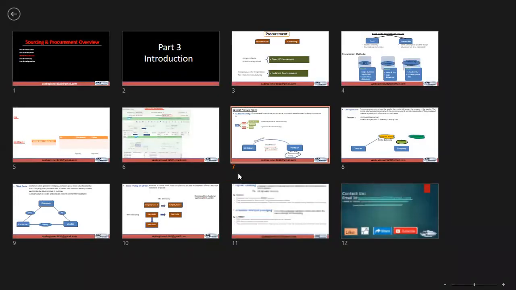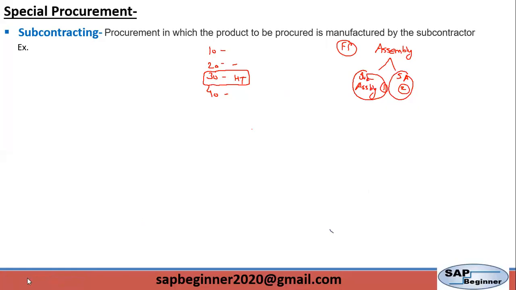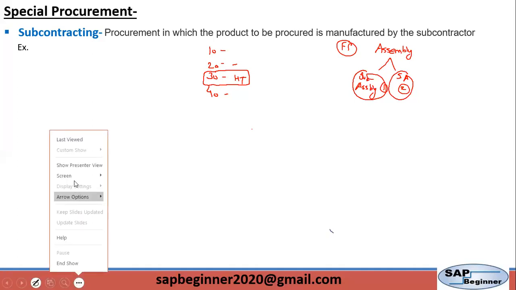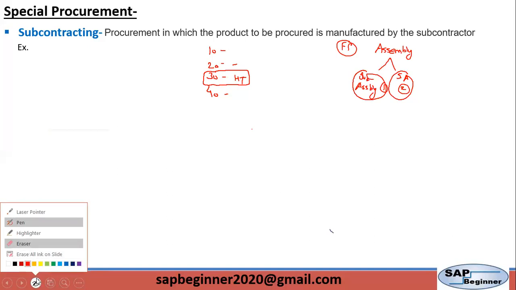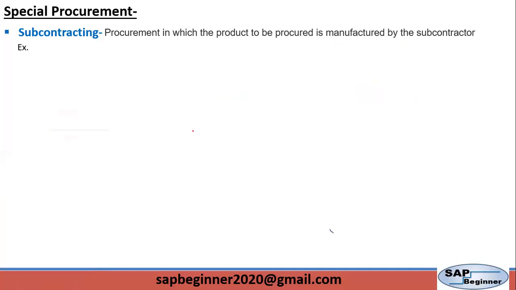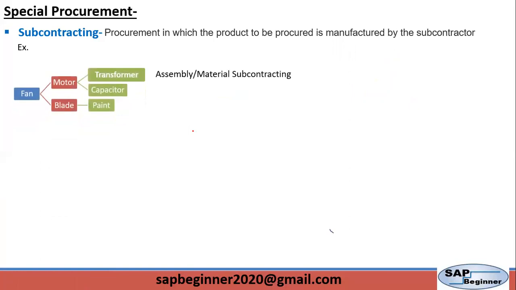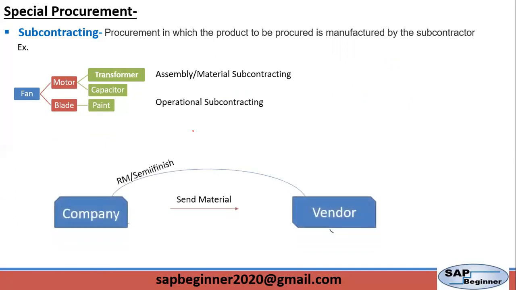Let's take an example of a fan having a motor and blade. Now I want some operation performed by a subcontractor. So I will send raw material to the vendor. He will perform some subcontracting activity, do machining, and return it back to the company. That is the example of assembly subcontracting.